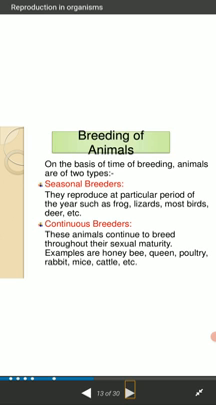So there are 2 types of breeding time of animals, the seasonal breeders and the continuous breeders. Seasonal breeders reproduce at a particular period of the year, such as the frog, lizard, most birds, deer, etc. Continuous breeders continue to breed throughout their sexual maturity. Examples are the honeybee, queen, poultry, rabbit, mice, cattle, etc.